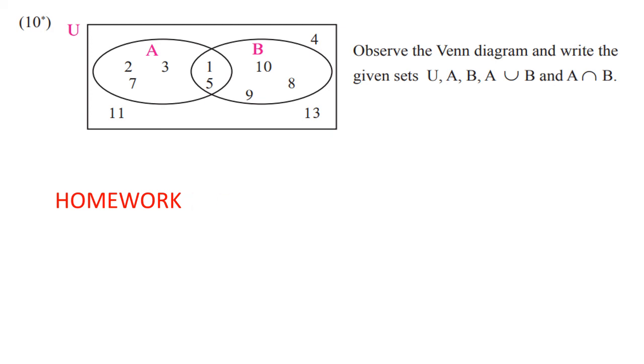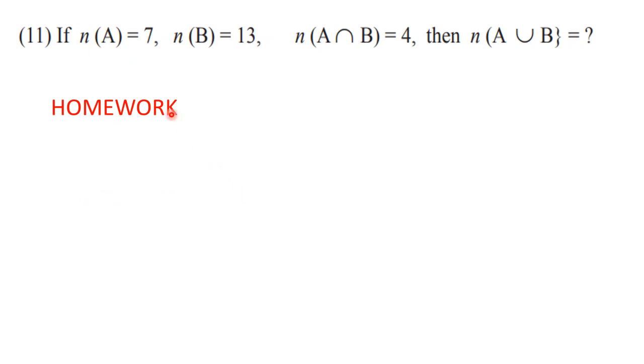So with this we have completed the problem set here, and question number 11 is again homework because it is very easy. See, n of A is given, n of B is given and n of A intersection B is given. You have to find out n of A union B. All of you have the formula. n of A union B is equal to n of A plus n of B minus n of A intersection B. Apply the formula, put the values, solve it. You are going to get the answer.